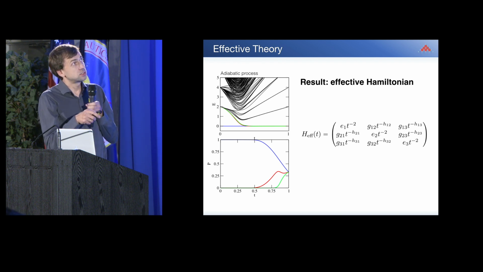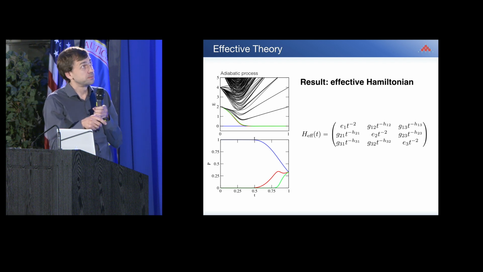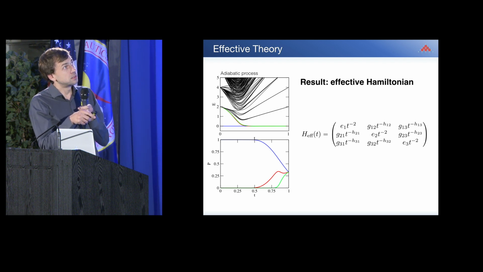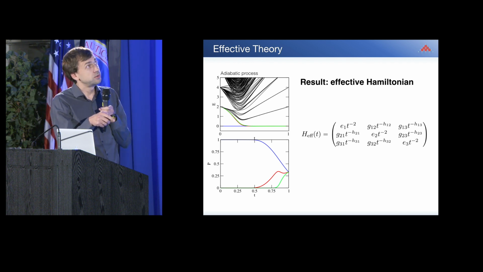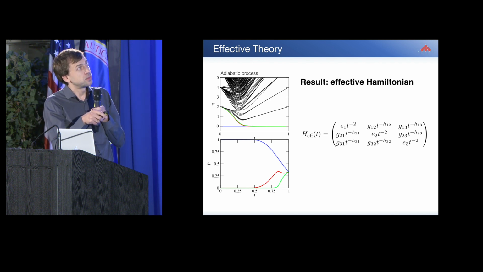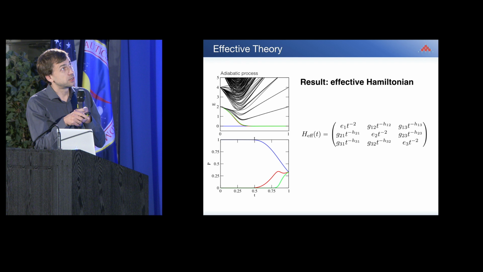And just to show you how it looks in general, imagine we have 3 states, as in this example, which collapse into the ground state. Then the effective Hamiltonian is now really just a 3x3 matrix where the columns and the rows represent these 3 configurations.